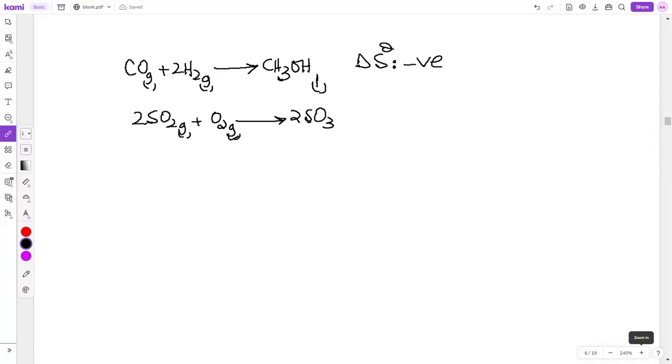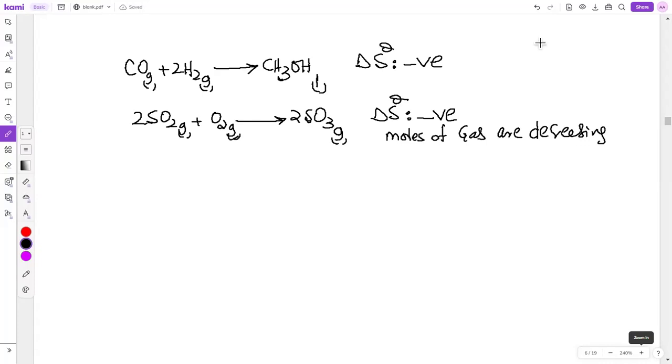What do you say? Entropy change is positive or negative? Entropy change is negative. Why is it negative? Three moles of gas are converting to two moles of gas, so the moles of gas are decreasing. Okay, why, beta? Moles of gas are decreasing, and whenever entropy is decreasing, delta S will be negative.